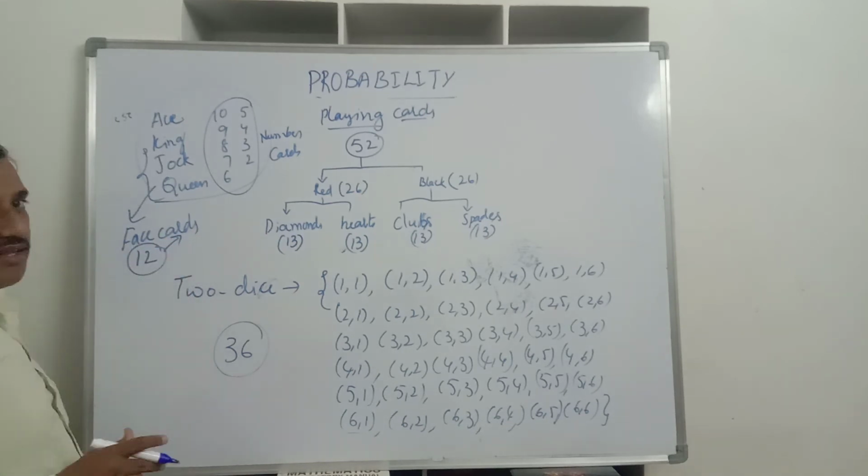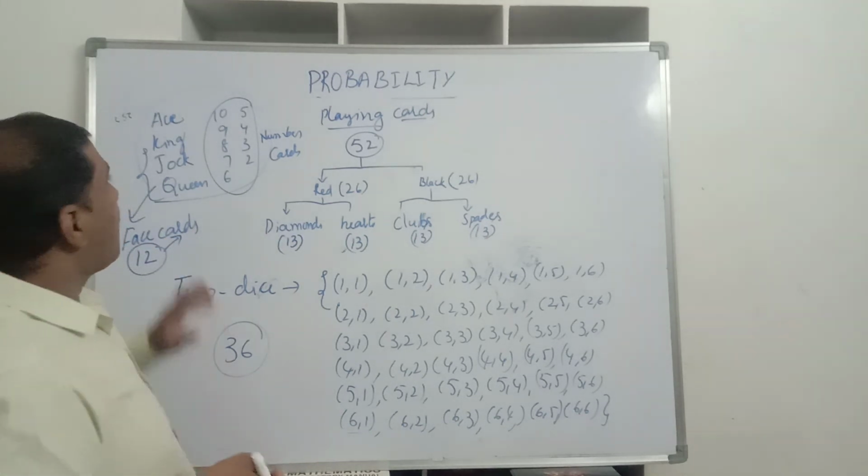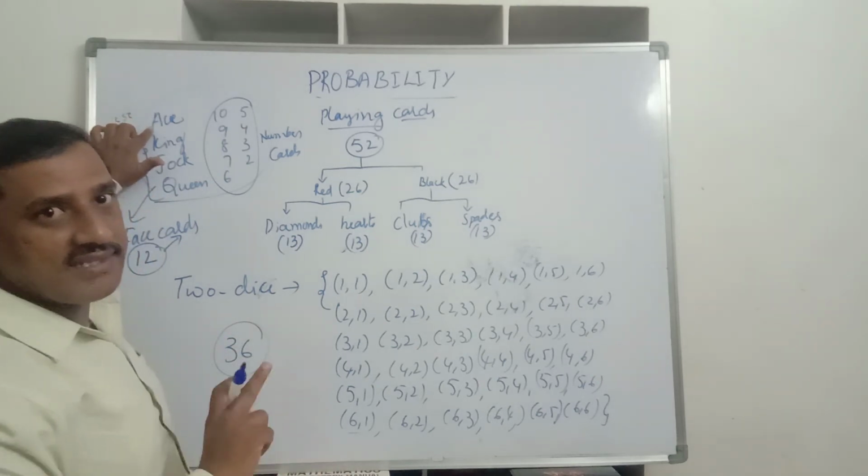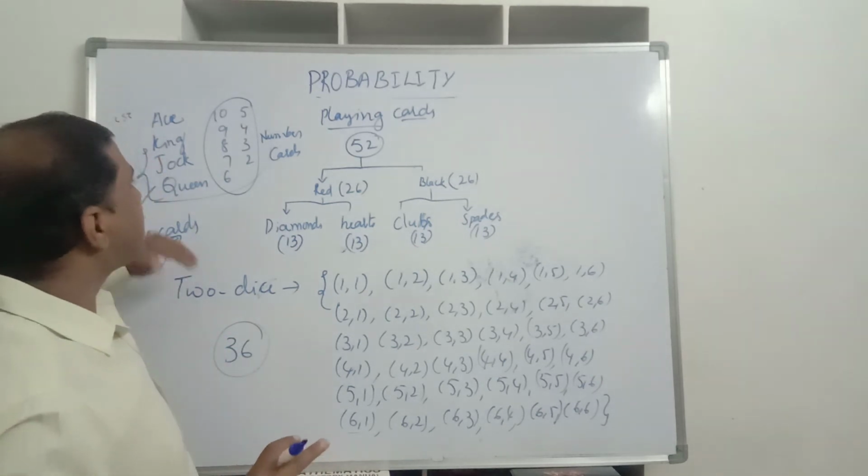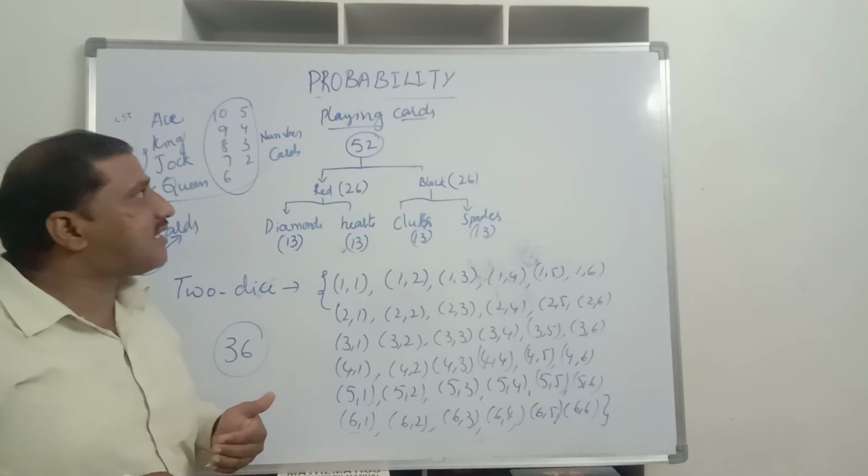How many face cards are there? 12 face cards are there. Ace is not a face card. So this is about the number of playing cards.